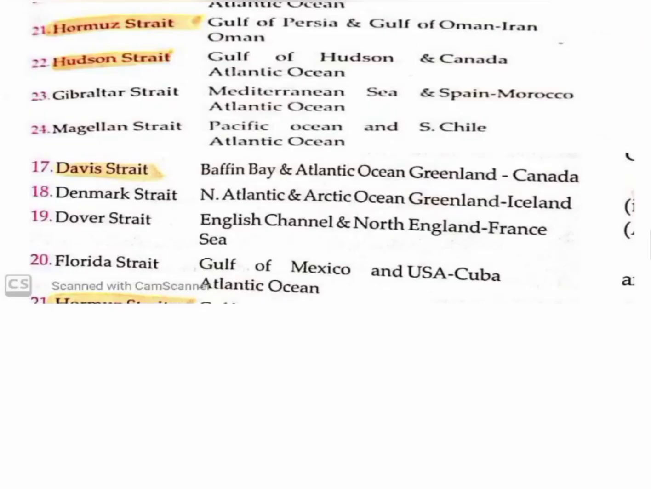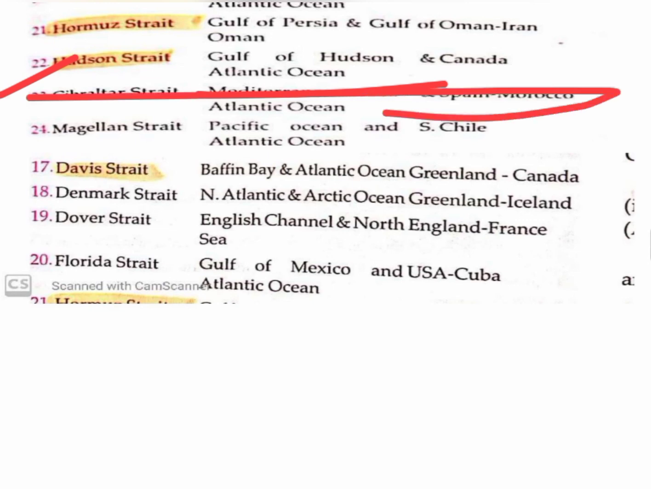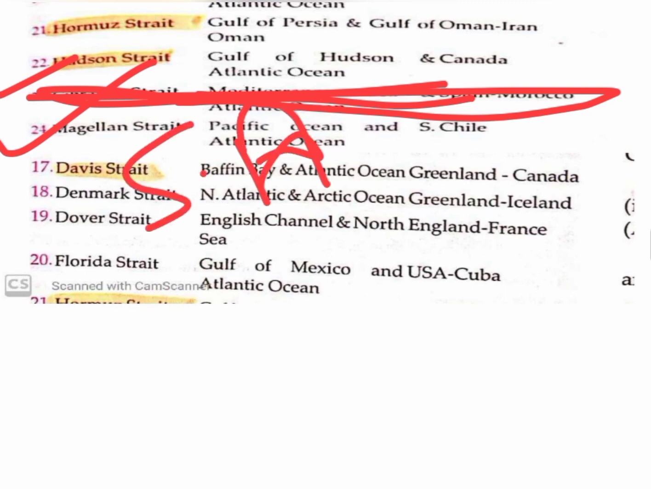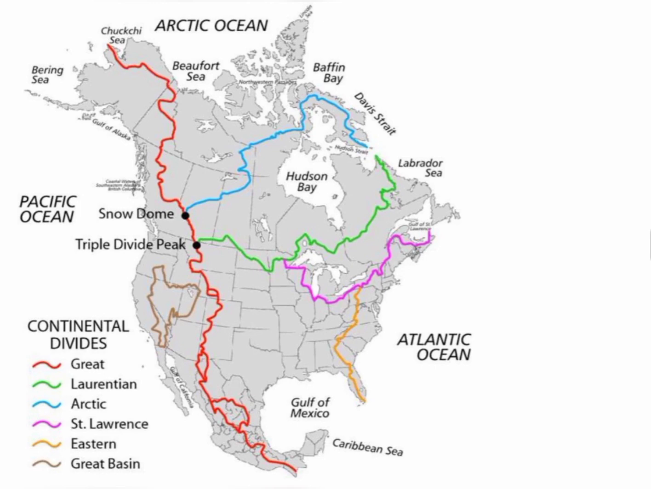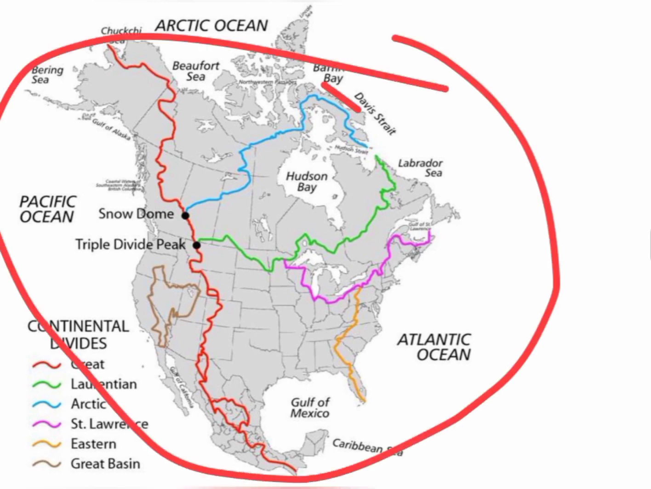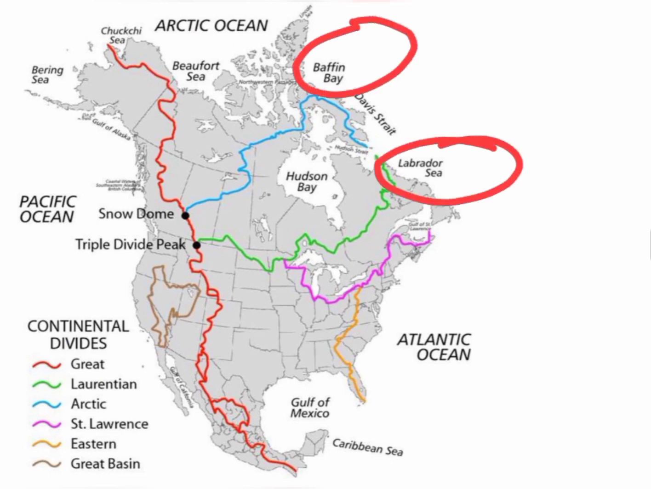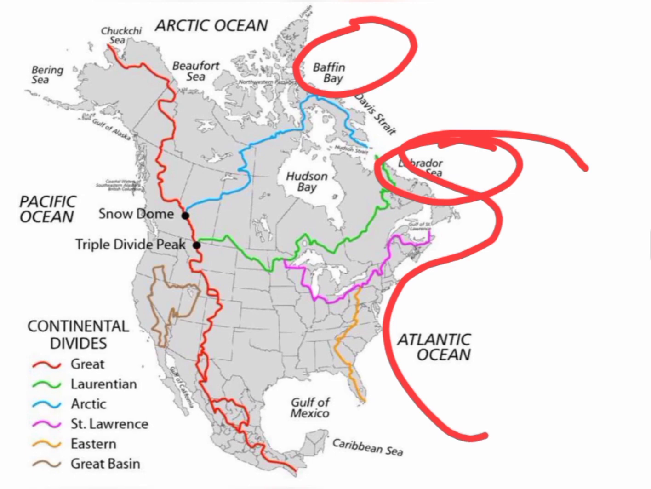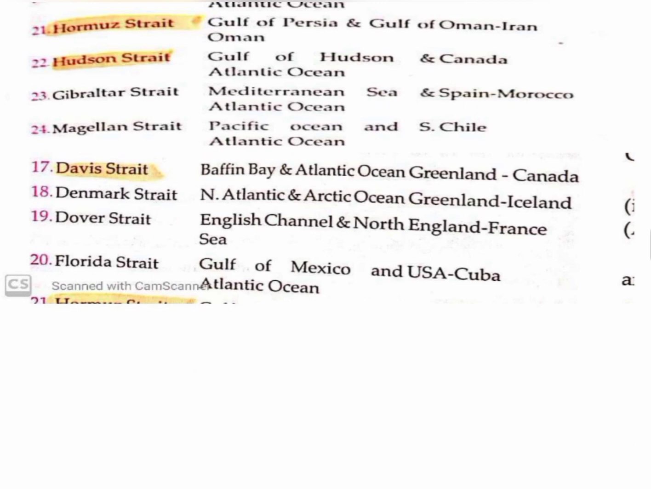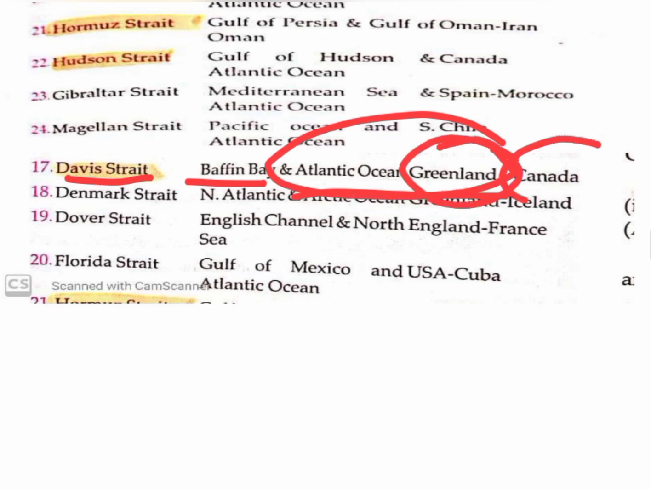We have already seen that Gibraltar is a strait present in the Mediterranean Sea, so we have not studied this strait here. Magellan Strait is present in South America. Okay. So in the map, North America, here is the Davis Strait. This Davis Strait connects the Baffin Bay and the Labrador Sea, or in broader terms, the Baffin Bay and the Atlantic Ocean. It disconnects Greenland and Canada.